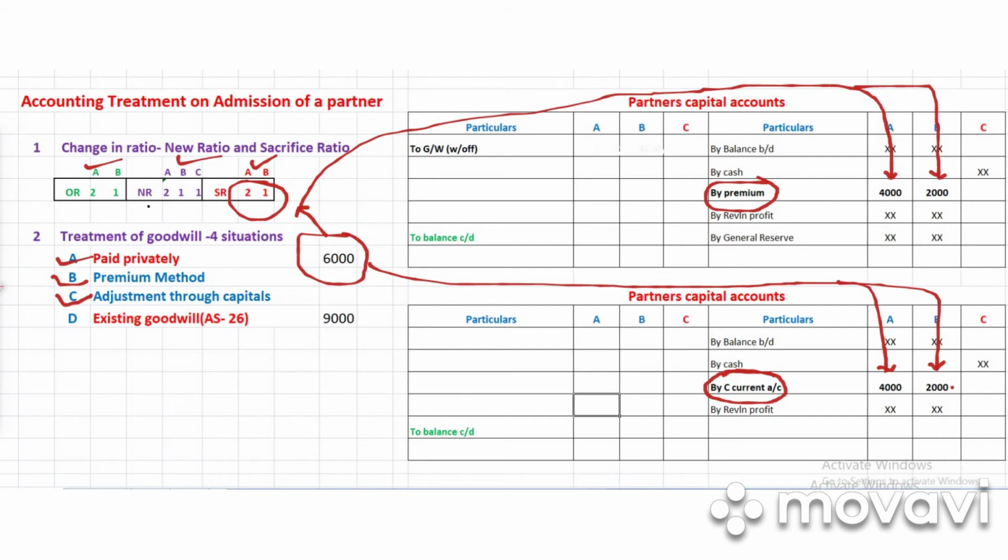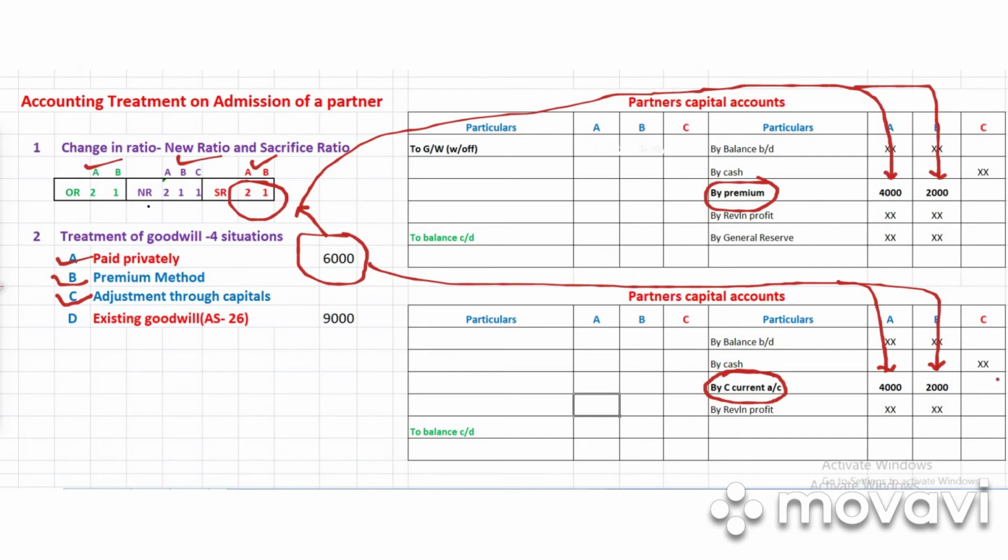If the partners do not want to reduce the money in C's capital account, if they want to keep the money brought by C as capital intact, if they have to retain the full amount, then they will not allow this 6,000 rupees coming in C's column on the debit side, right?